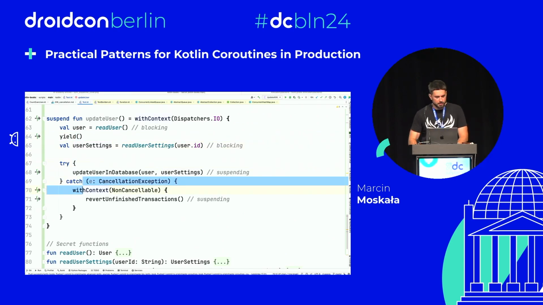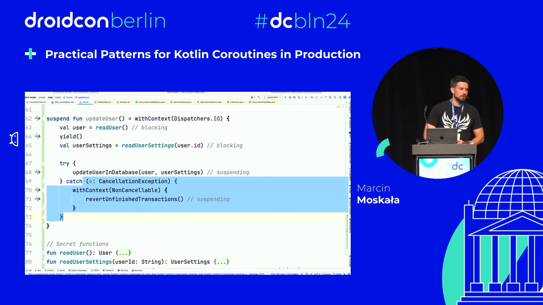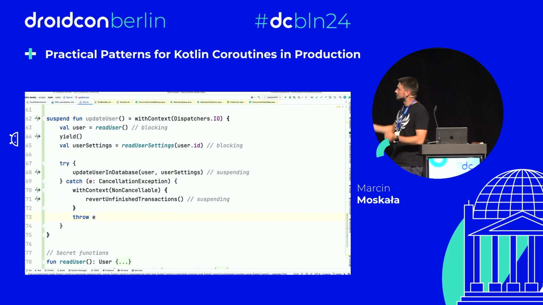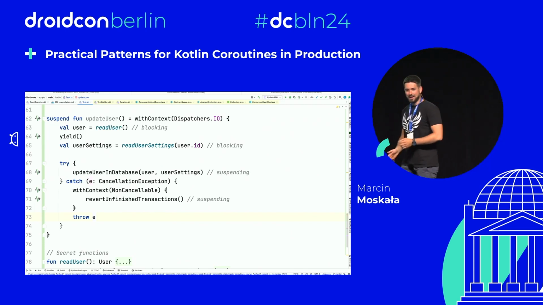This is actually an idiomatic way to make an operation in case of cancellation, but there is something missing in here. Rethrowing cancellation, of course. After that, we need to throw this cancellation exception because the function that called update user might be interested in catching or handling that as well. Particularly the coroutine might be interested in receiving it. So we should always rethrow cancellation exception.